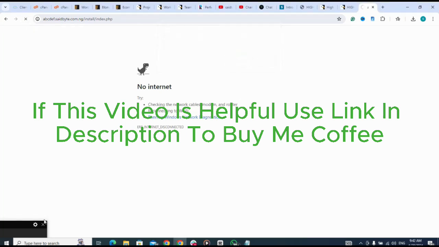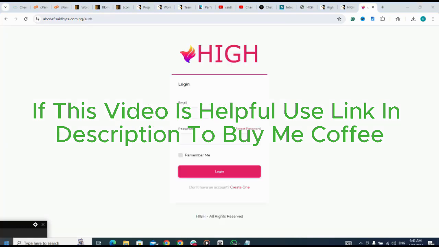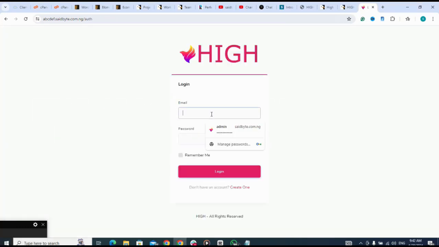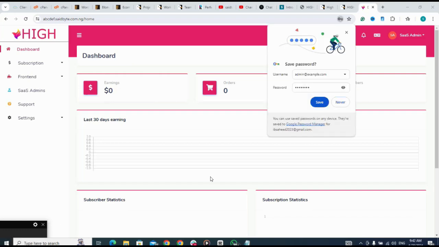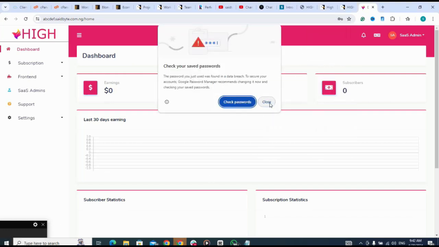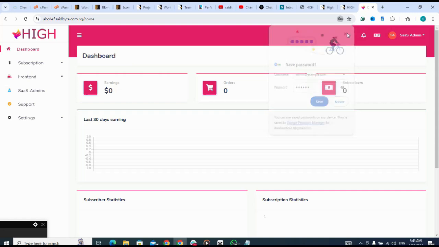Confirm. So let me just log in. Login. Now I've successfully installed my script on my cPanel.